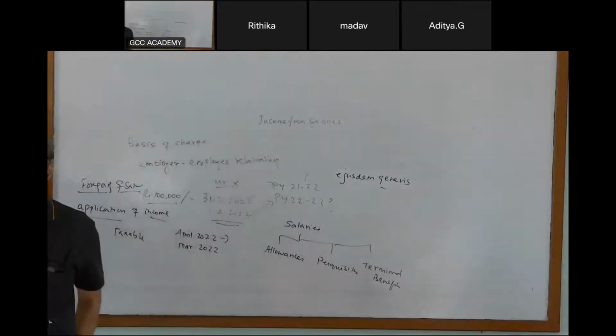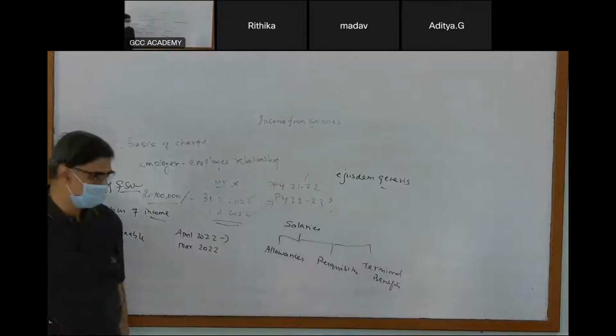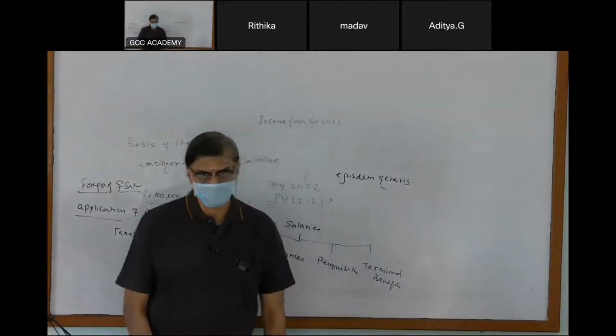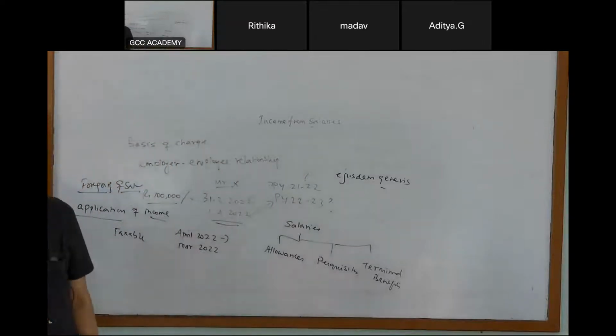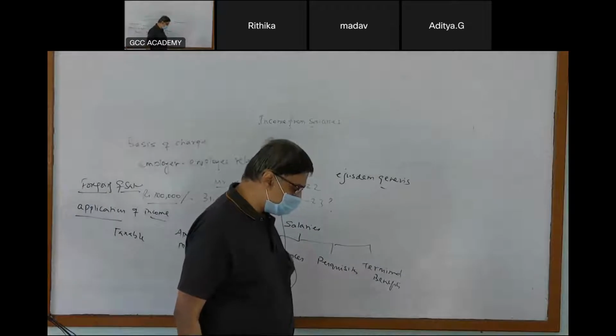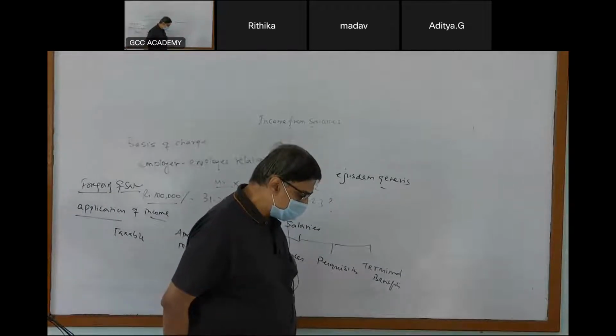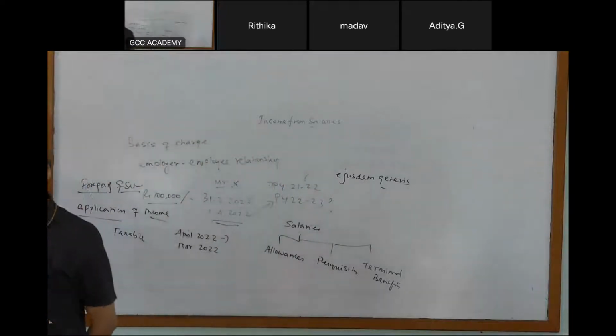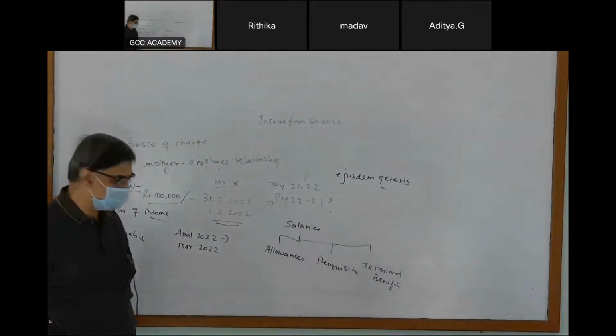D, any fees, commission, perquisites or profits in lieu of or in addition to salary or wages. Any fees, commission.